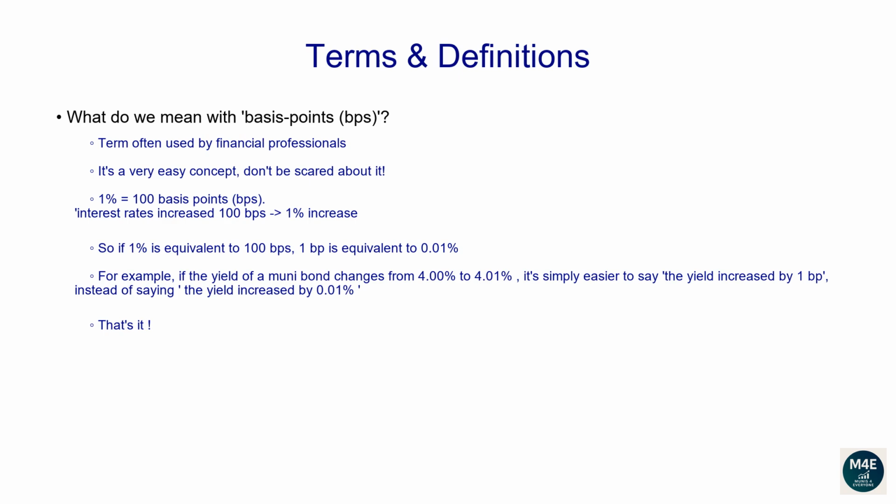So if 1% is equivalent to 100 basis points, 1 basis point is equivalent to 0.01%. For example, if the yield of a muni bond changes from 4.00% to 4.01%, it's simply easier to say the yield increased by 1 basis point instead of saying the yield increased by 0.01%. That's it.